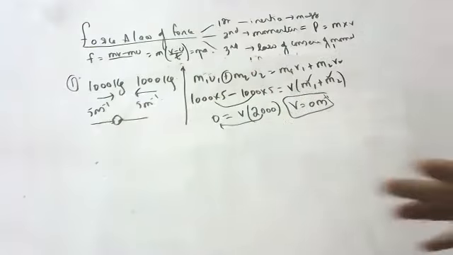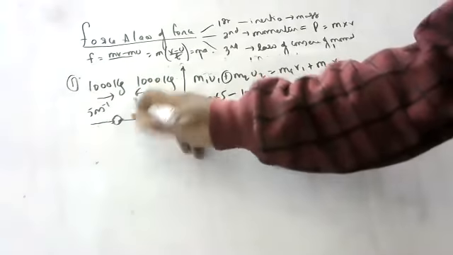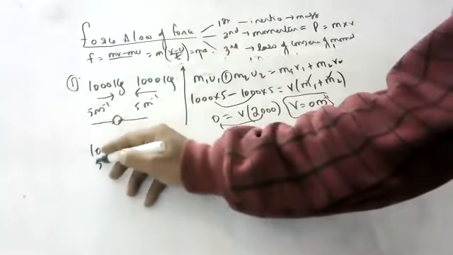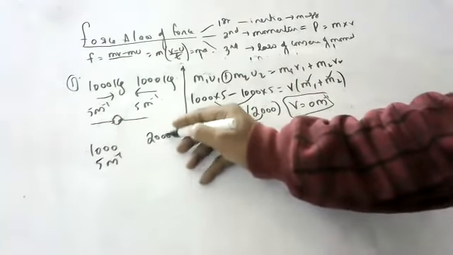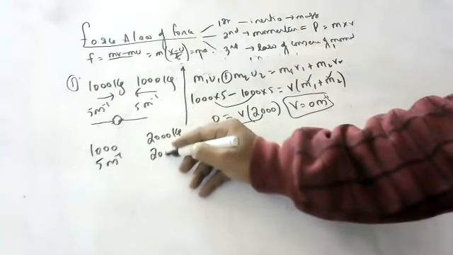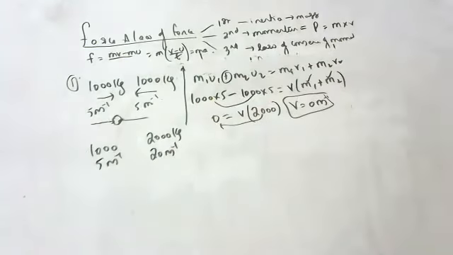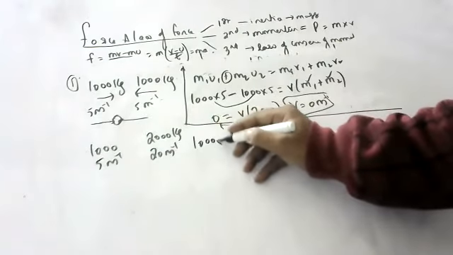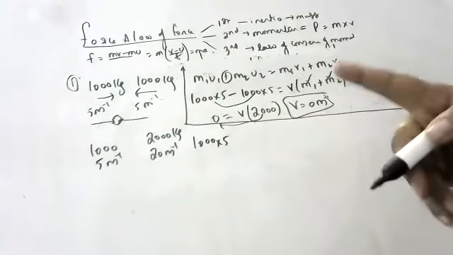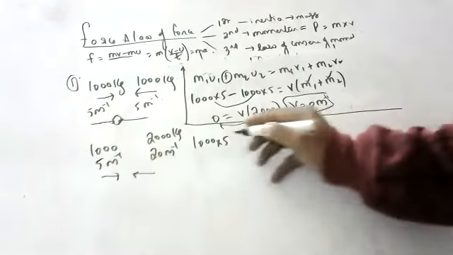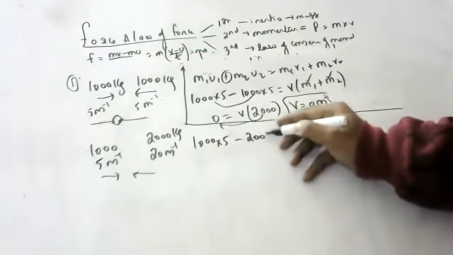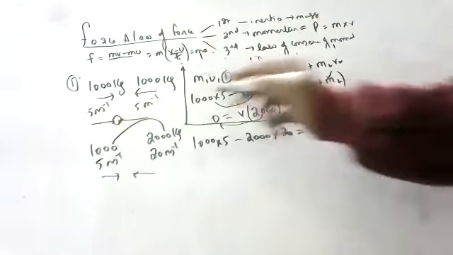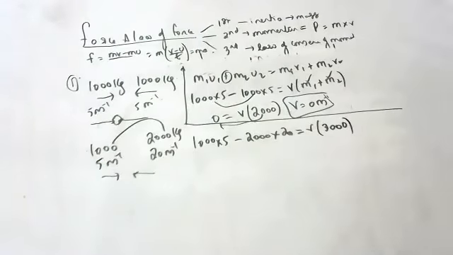No sir, I want some other sum instead. Okay, let me change it. Same question, but this is 1000 kg moving at 5 meters per second, and this is 2000 kg moving at 20 meters per second. Now you tell me how to do it. Yes sir, M1 U1 direct substitution. 1000 into 5, plus or minus? Minus, because they are moving in opposite directions. Minus 2000 into 20 is equal to V into M1 plus M2, 3000.